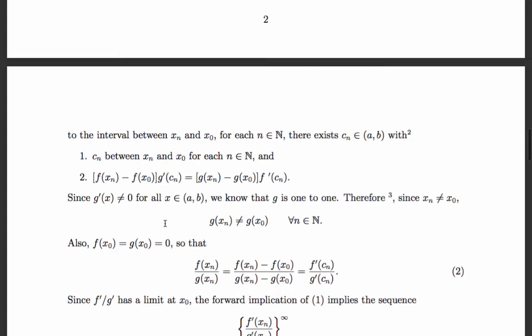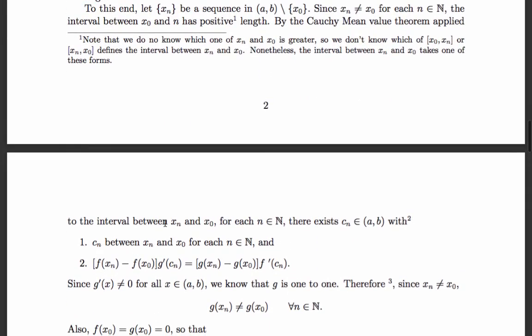So I have my sequence xn converging to x naught, and in between xn and x naught is a Cn guaranteed by the Cauchy mean value theorem, the mean value theorem we talked about today. So what happens at that Cn?